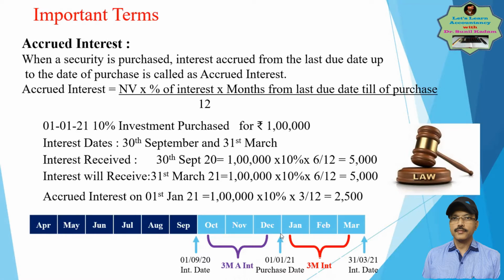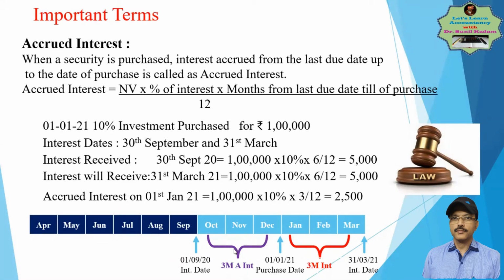But on that investment, the last interest date was 30th September. On 30th September, the interest was received. From the date of the last interest to the date of purchase, whatever interest is due is called accrued interest. Because this is interest which you will receive, but you weren't the owner at that time. You purchased on 1st Jan. But the interest you will receive on 31st March is for an entire 6 months.